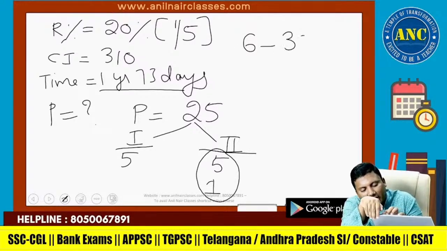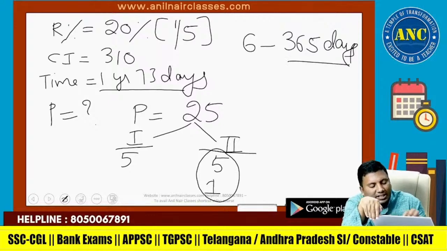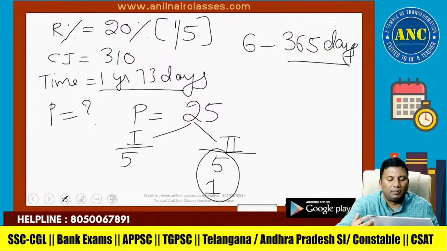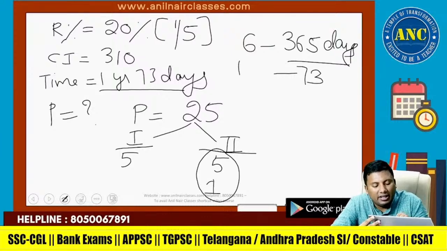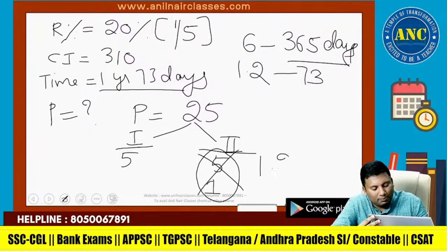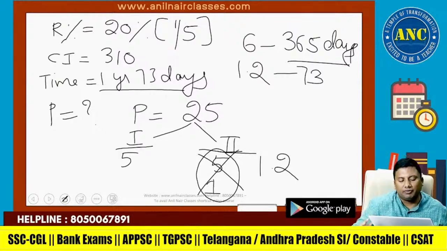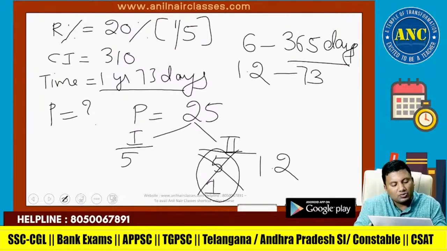6 is for 365 days. Assuming it is not given, it's a non-leap year. 73 days by 365 is 1/5, so it is 1.2. Such an easy question if you know the approach. 5 plus 1.2 is 6.2.